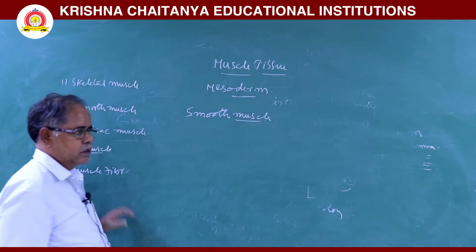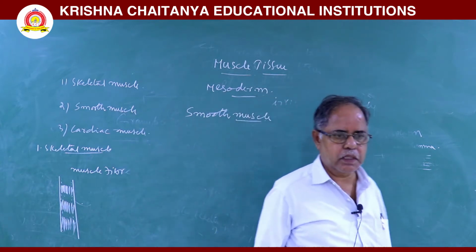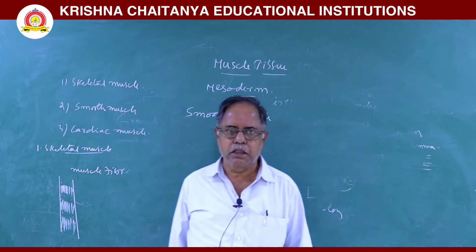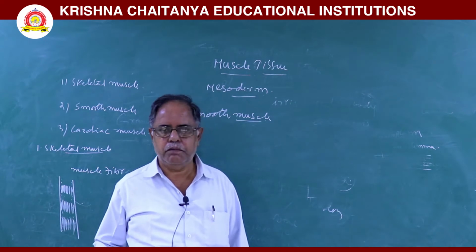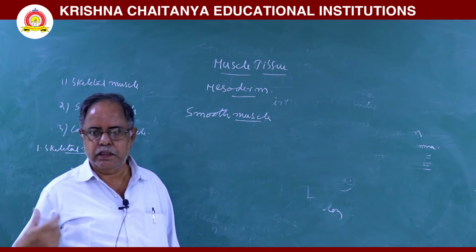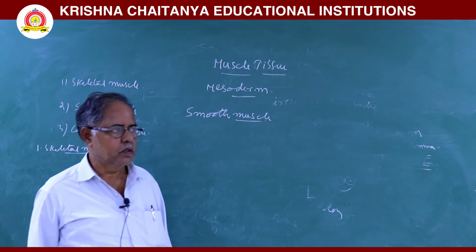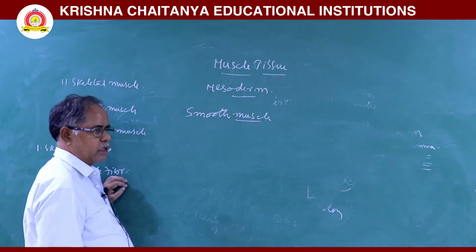Smooth muscles are present in the visceral organs, that is, in blood vessels, stomach, intestine, kidneys, gonads, like that. So these muscles are called visceral muscles.